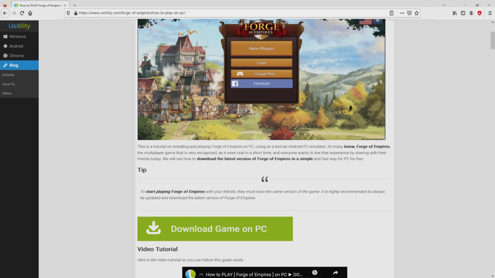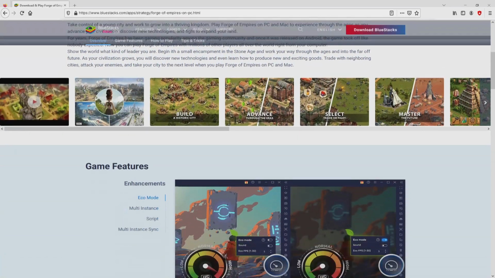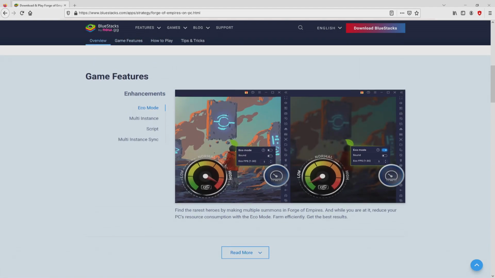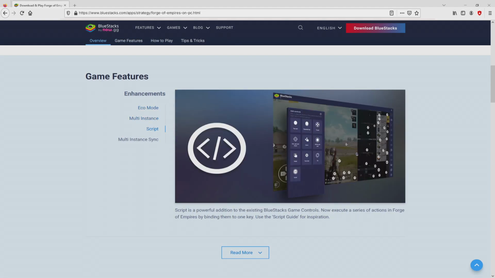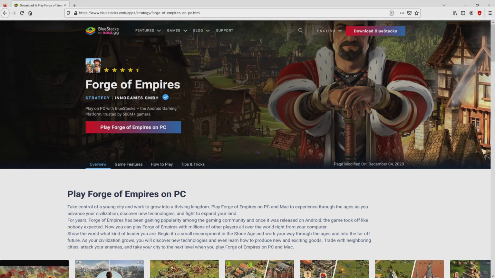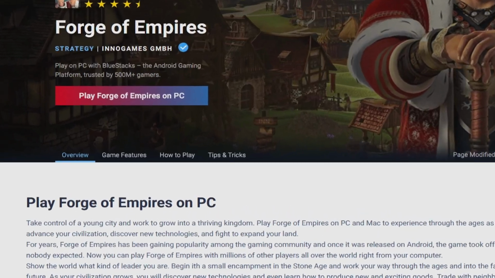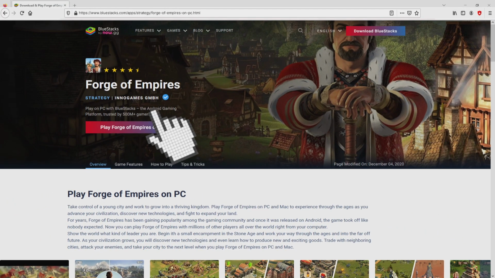We browse down a bit and just click on the Download Game on PC button. After clicking on that link, we reach the website of BlueStacks, which is the Android emulator that we will run to get access to that game Forge of Empires on our PC. It is now obvious that we get some advantages from running that emulator. Then, we proceed to download Forge of Empires by clicking on this button Play on BlueStacks that you can see here in green. We then click on it.